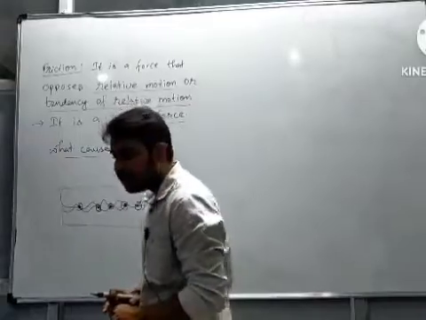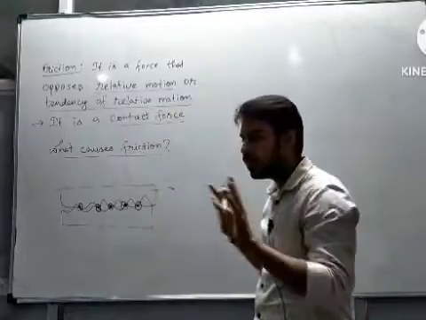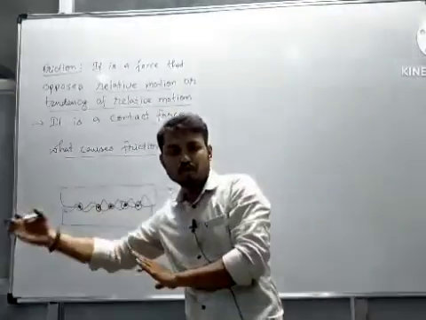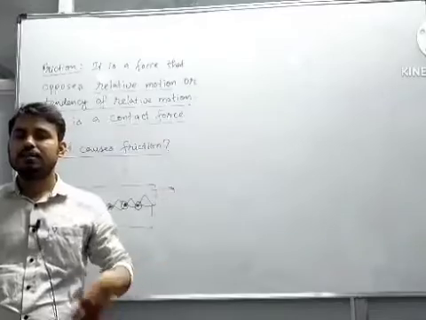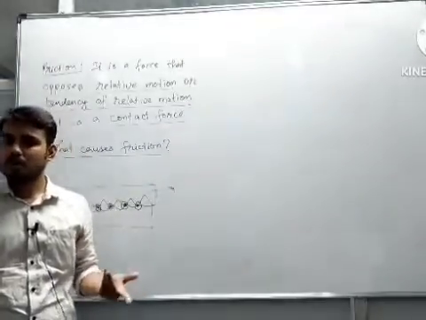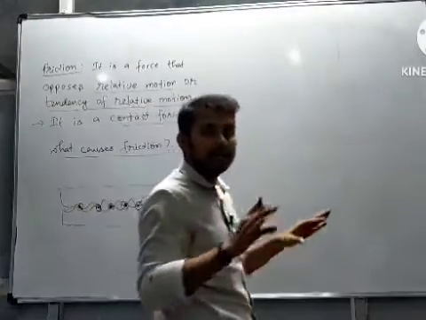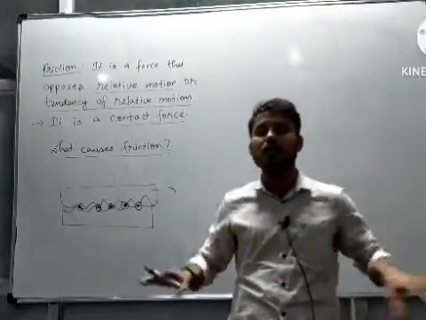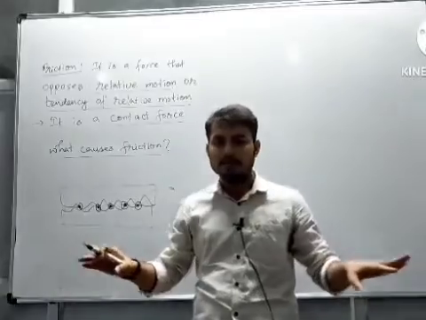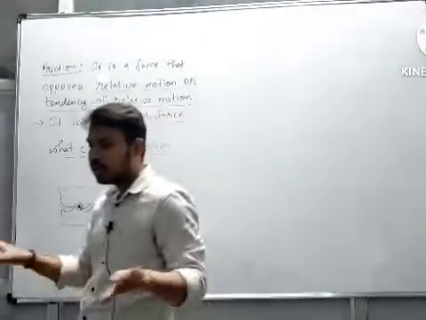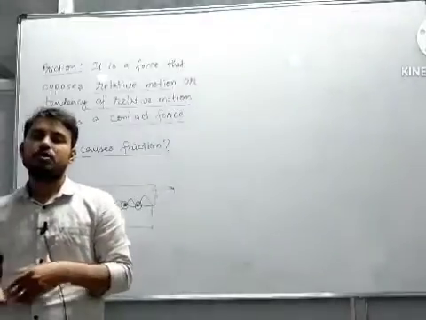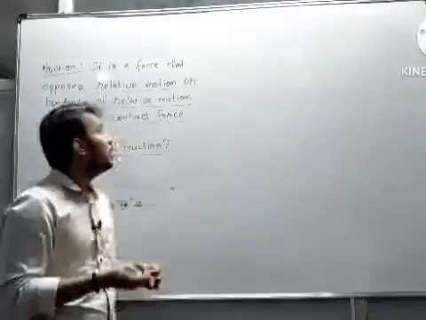Consider another example. Suppose there is a huge block and we are pushing it, and the block doesn't move. It happens because of friction. Another example: it is easier to walk on a rough surface, but very difficult to walk over a smooth and oily marble surface, right? These are all phenomena associated with friction. So let's talk about what friction is.